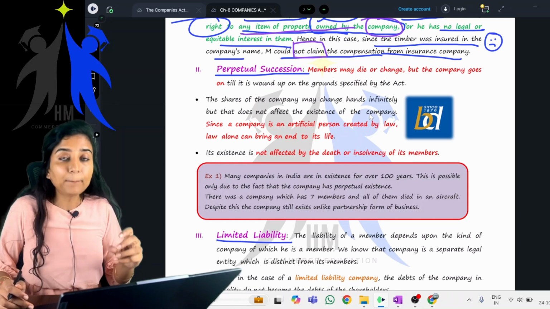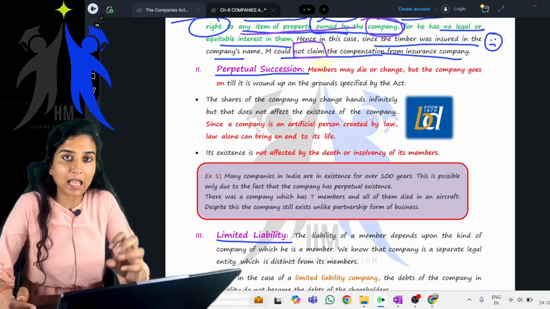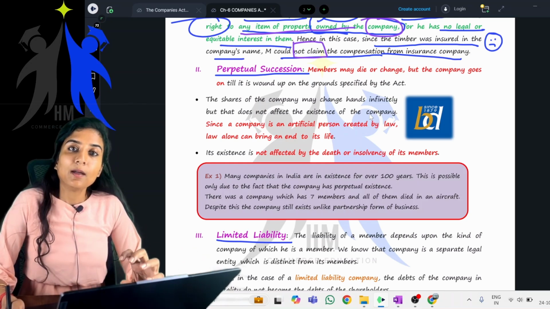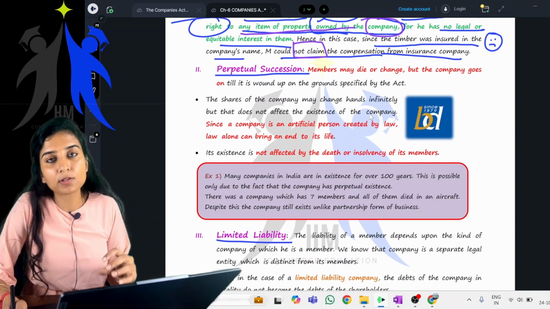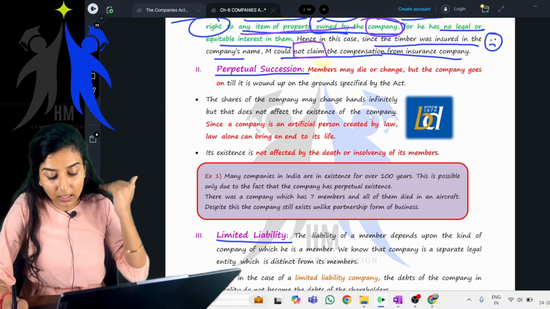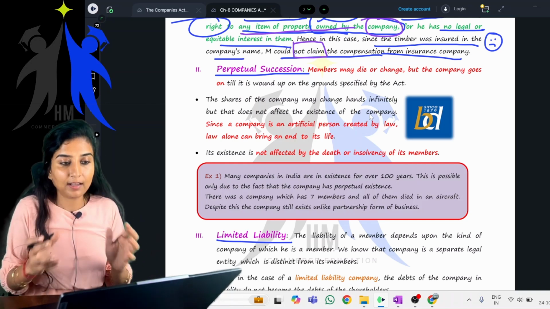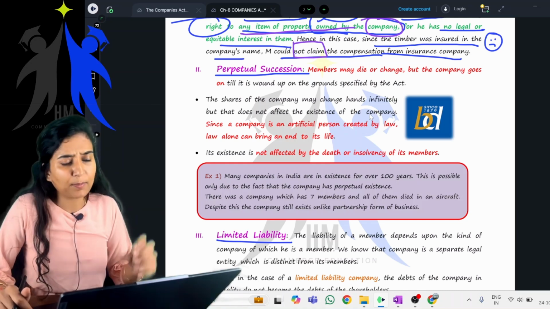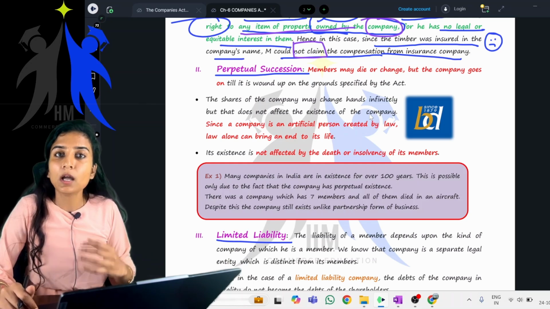Now, if the company has to be wound up, meaning if the company has to liquidate or close, that happens only by the grounds specified by the act. If all the members of the company die, even then the company exists. It continues forever until it is wound up by the grounds specified by the act. Getting it? The members may come, the members may go. Today I can be the member, tomorrow another person might step into my place.